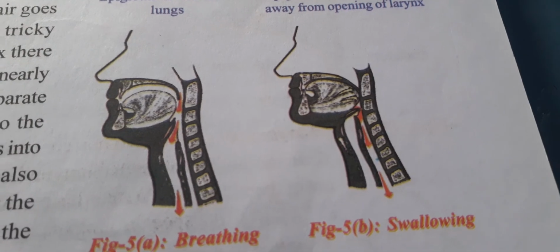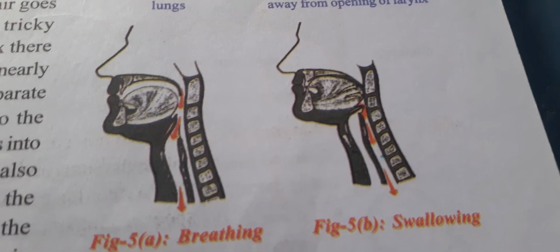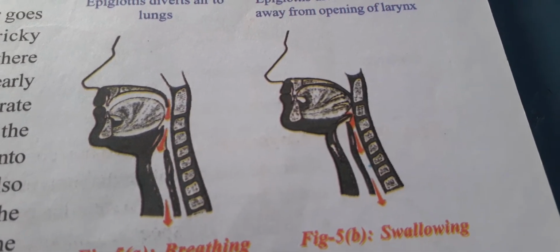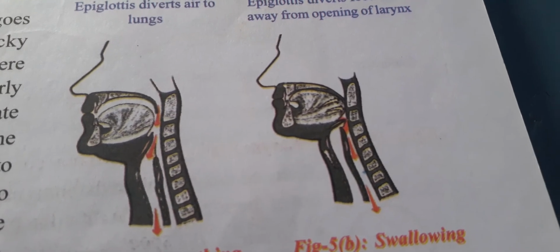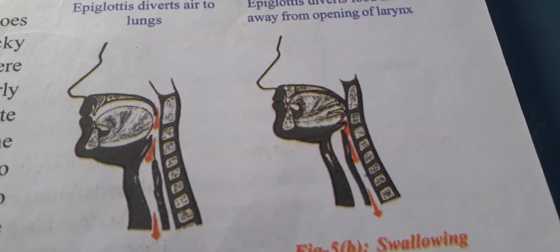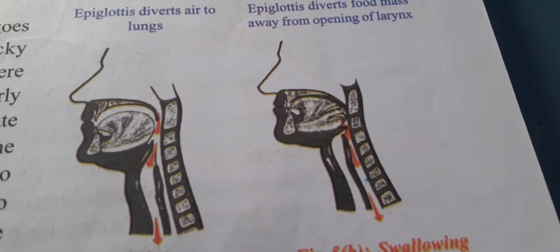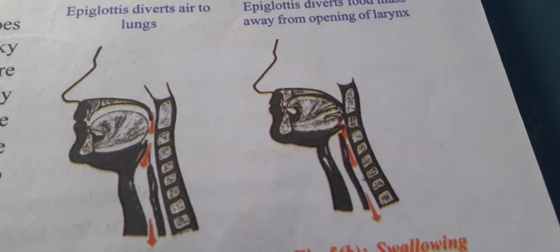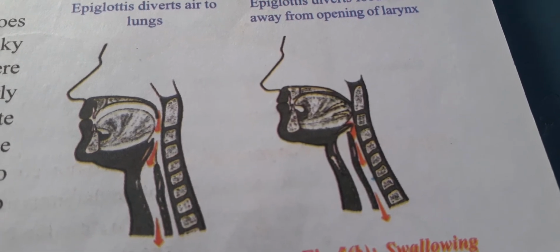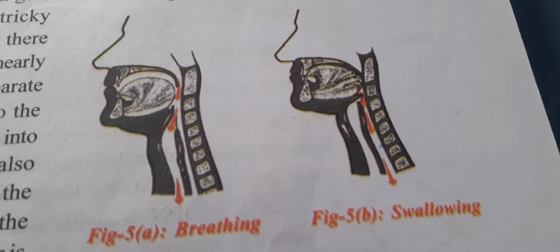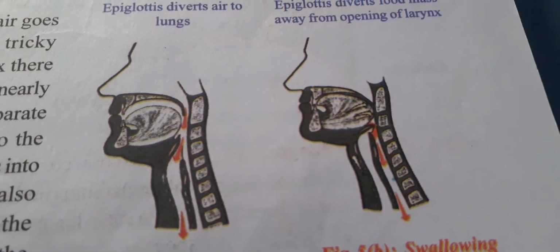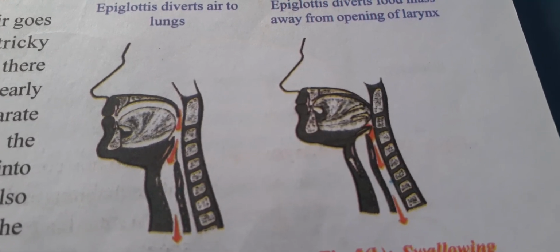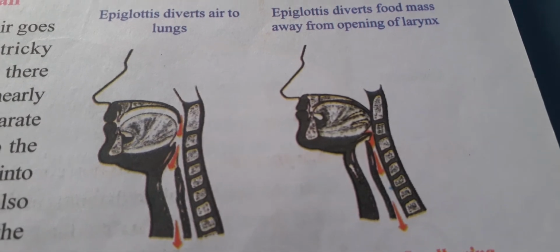One goes to the lungs and another to the stomach. It is important that air goes into one and the food enters the other. So the main function is that the air enters into the lungs and the food enters into the stomach.